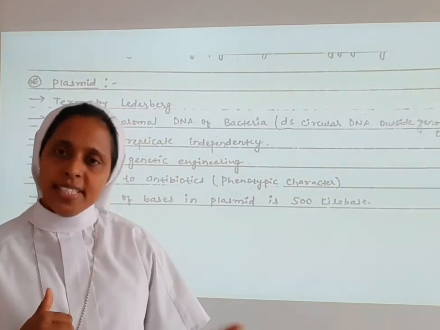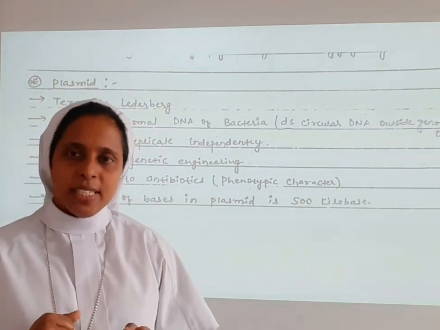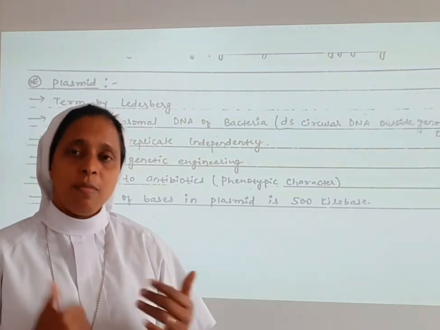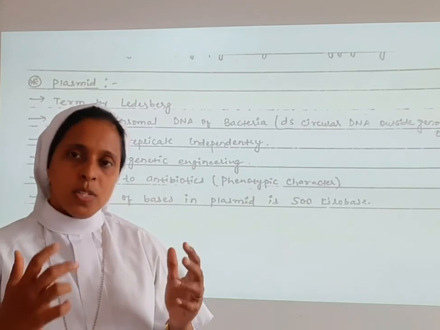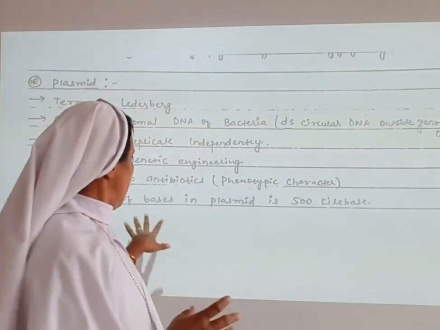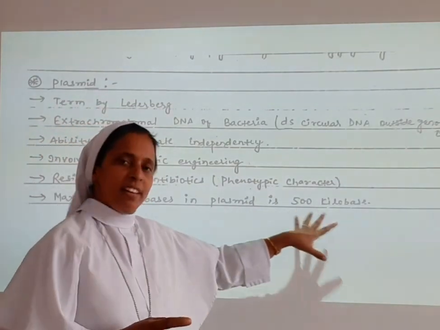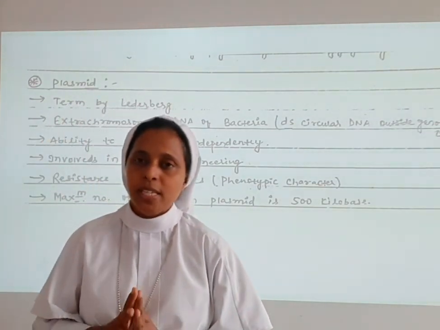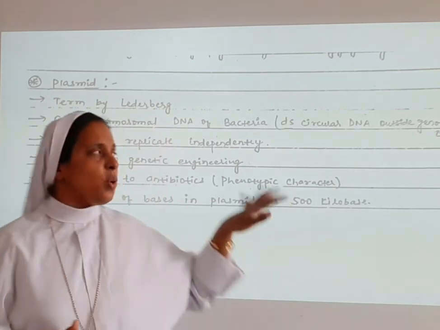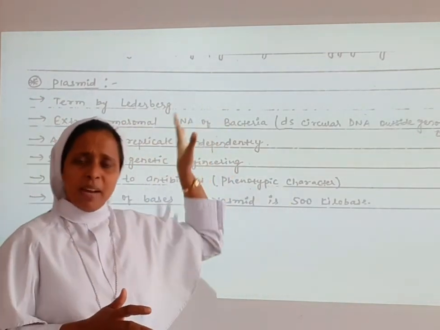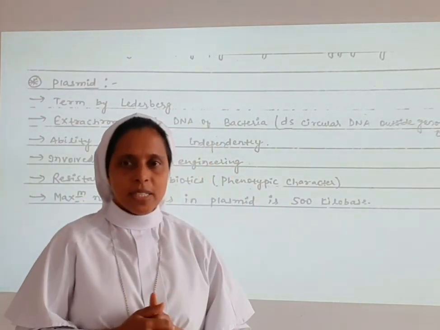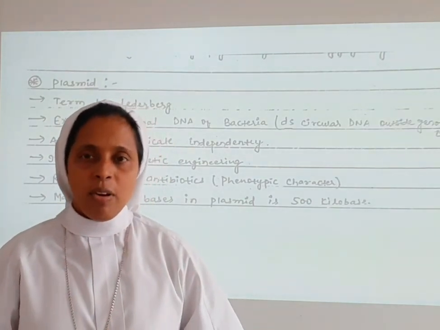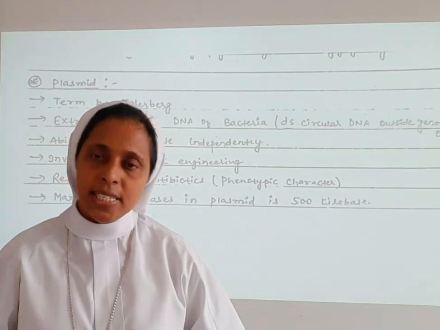They are involved in genetic engineering. They are resistant to antibiotics and show a phenotypic character, the outside character. The maximum number of bases in a plasmid is 500 kilobases. You have to remember only that the term plasmid was proposed by Lederberg. So that's all about the introductory part, and we will be learning the remaining parts in detail.